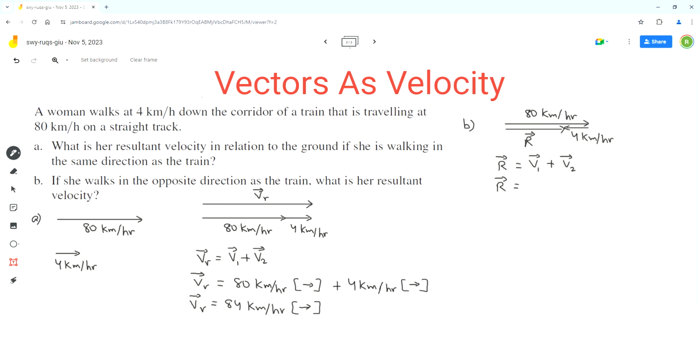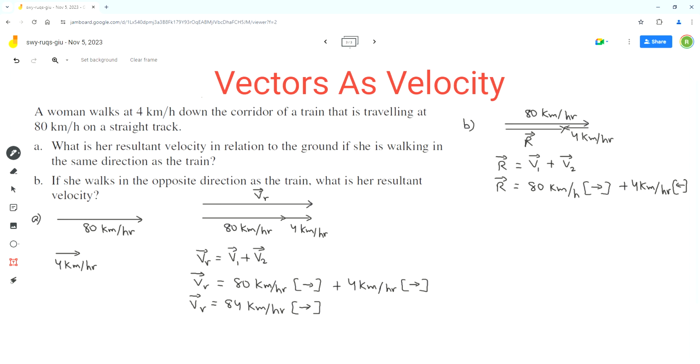Now vector V1 is 80 kilometers per hour to the right side. Now since the woman is heading towards the left, we can write the vector as plus 4 kilometers per hour, and the direction is to the left.